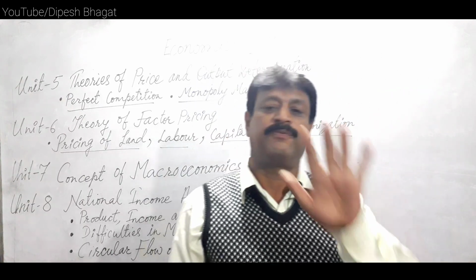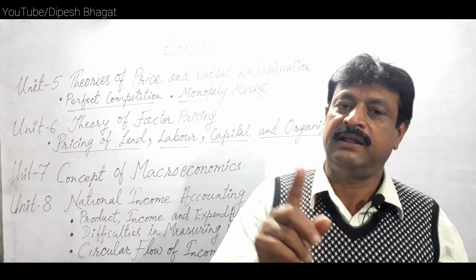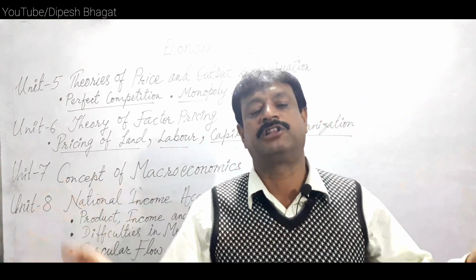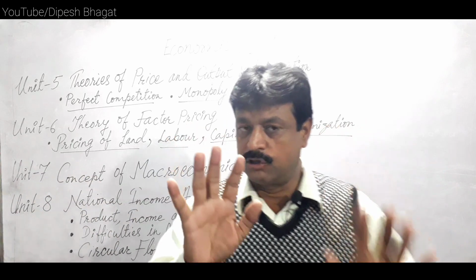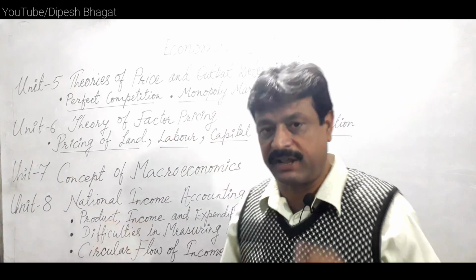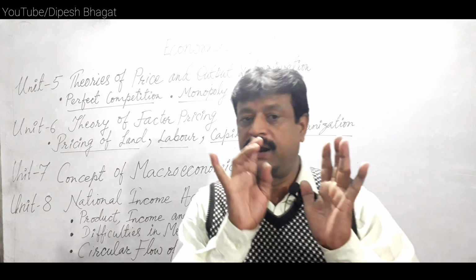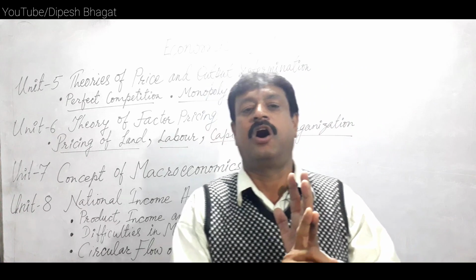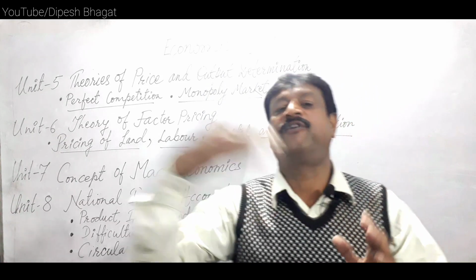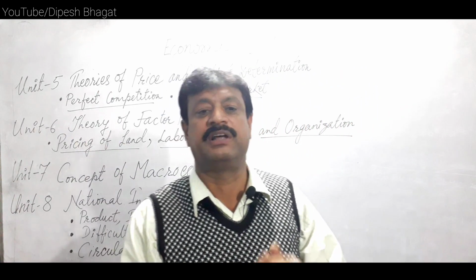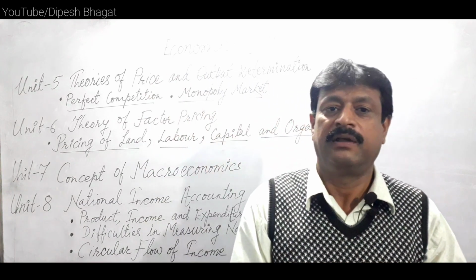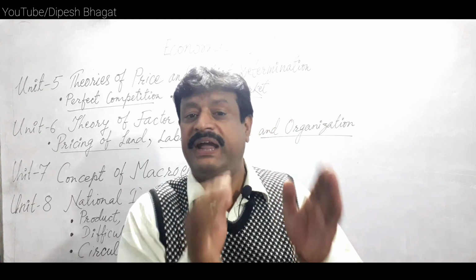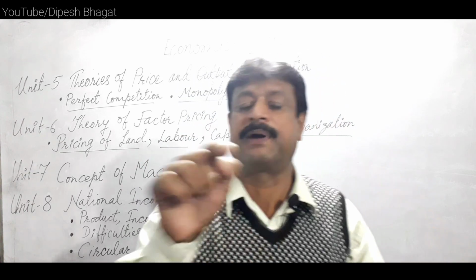Every method holds 5 marks for the examination, and only one method will come in the examination. All 3 methods do not come at the same time. Under the production method, we need to calculate the national income by accounting all the value of final output produced within the nation or within the territory of the nation. And we need not forget to add the value added and final product method.